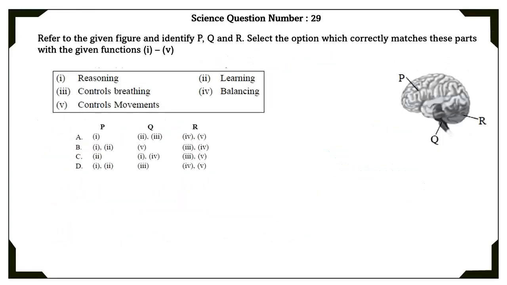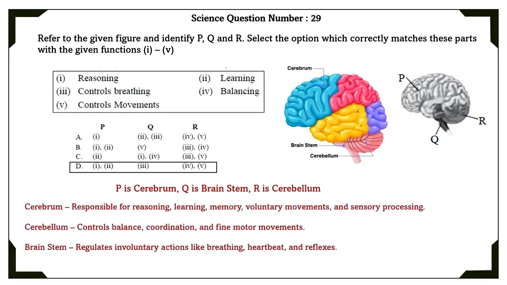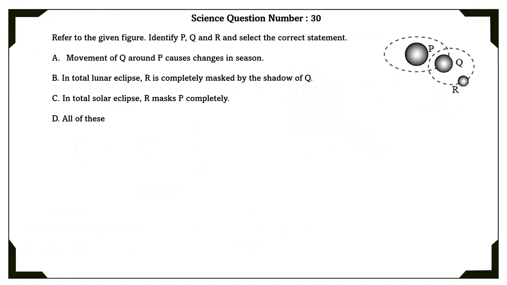Science question number 29. Refer to the given figure and identify P, Q, and R. Select the option which correctly matches these parts with the given functions 1 to 5. Using this given figure, we can see that P is cerebrum, Q is brainstem, and R is cerebellum. The correct option is the D option.